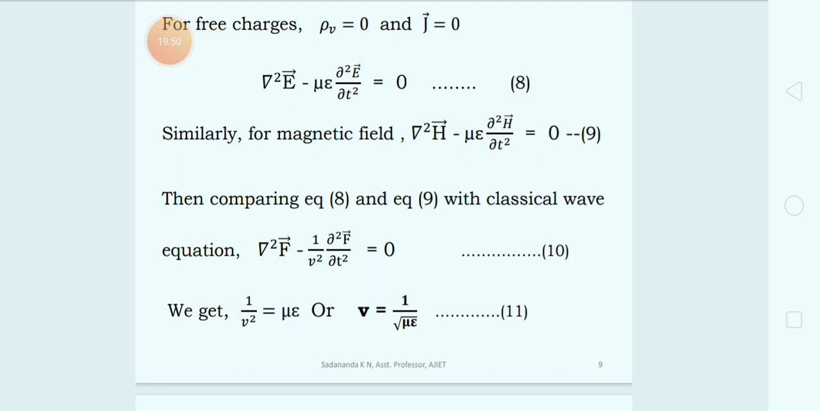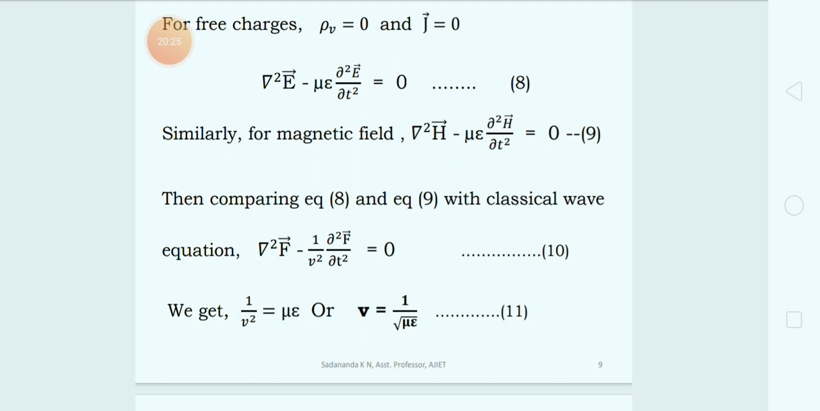Now the next step: we have equation number 8 and 9. These equations represent the wave equation in terms of the electric field and magnetic field respectively. Compare these two expressions with the classical wave equation that I have shown in the previous slide. That is gradient square of f minus 1 by v square dou square by dou t square of vector f is equal to 0. Call this equation number 10.